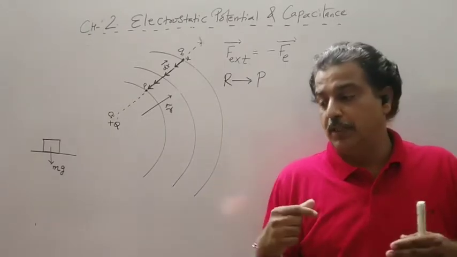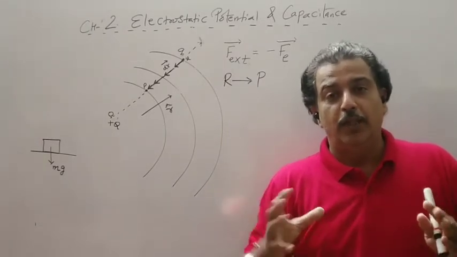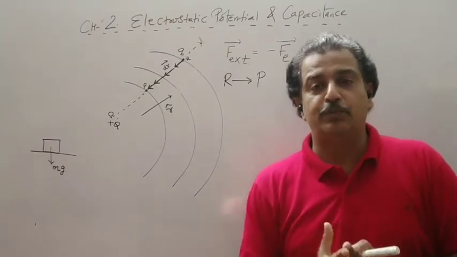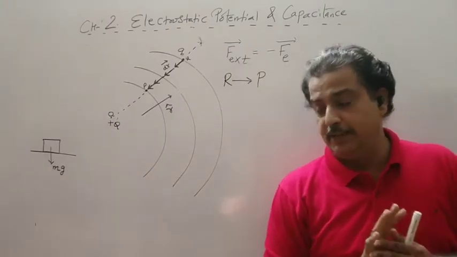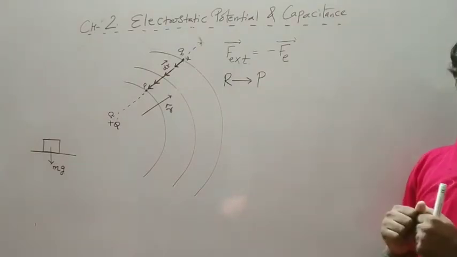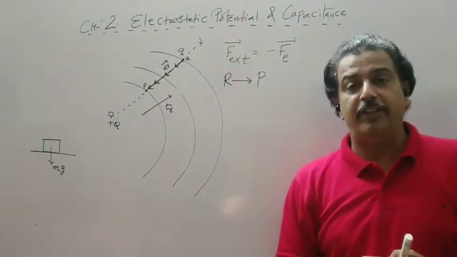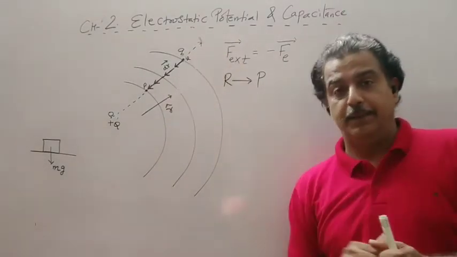The work should be done slowly and slowly. Then your entire work, whatever amount of energy you spend, will be stored in it, and it can be easily retrieved. So F external should be equal to minus Fe, and I will move by a small path.